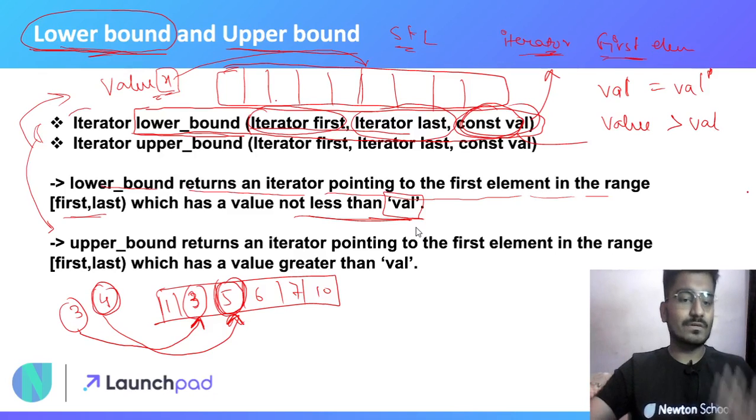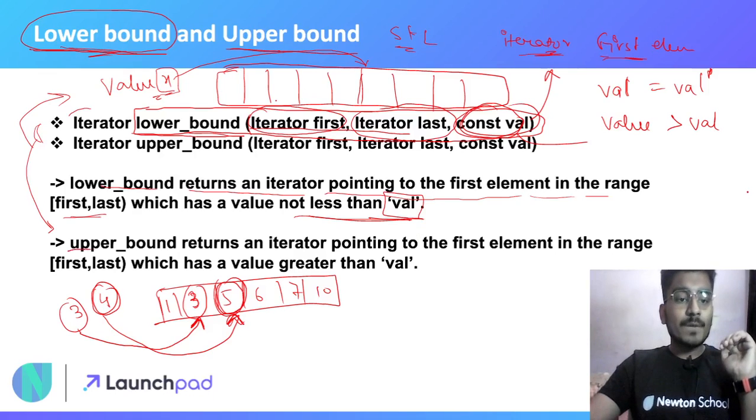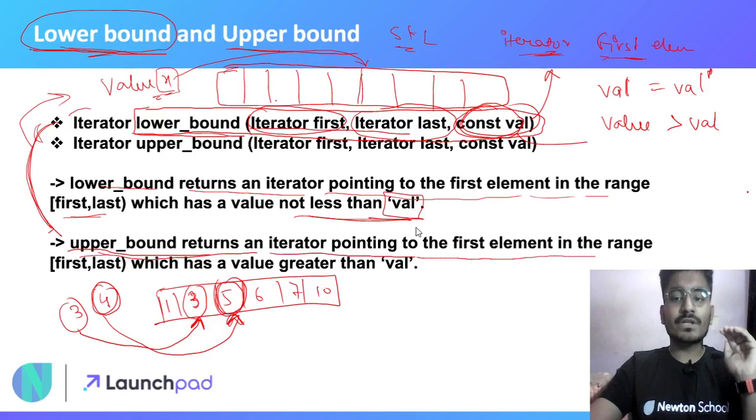Okay, upper bound and lower bound are just similar functions, but upper bound returns an iterator pointing to the first element in the range which has a value greater than the value passed in the function.